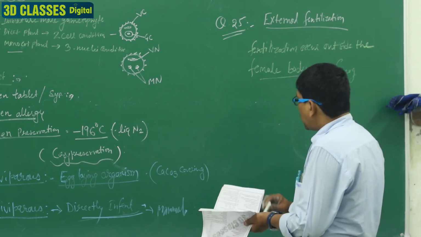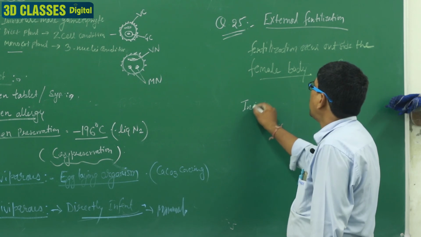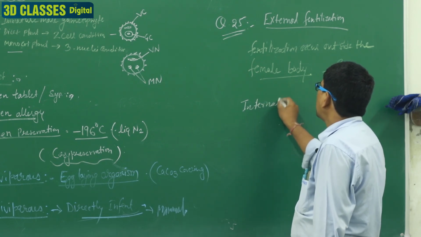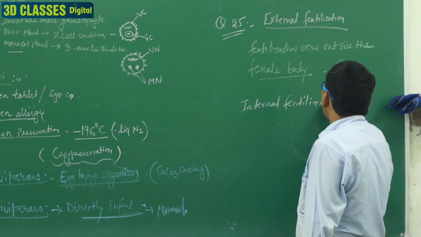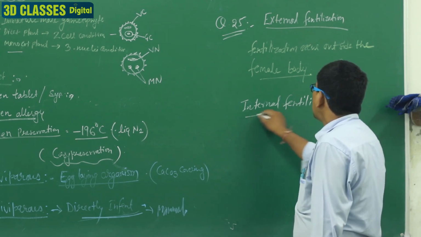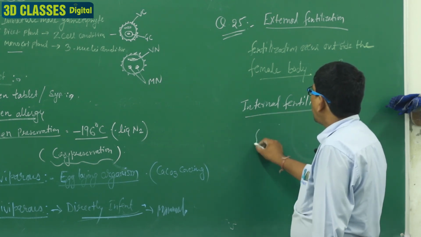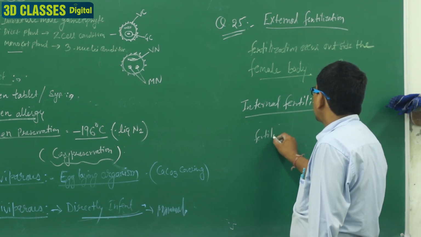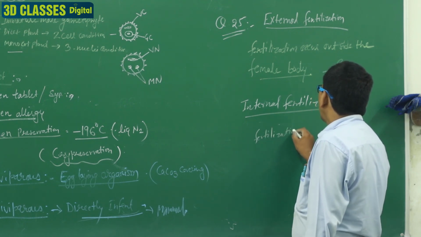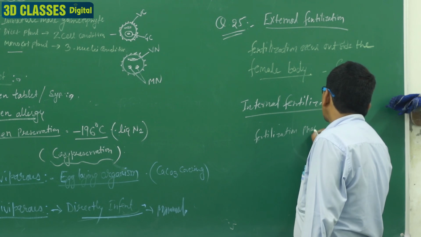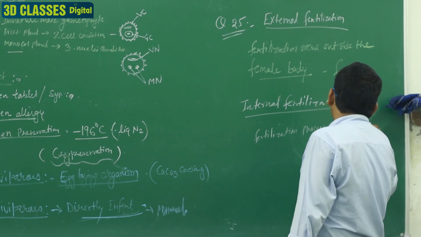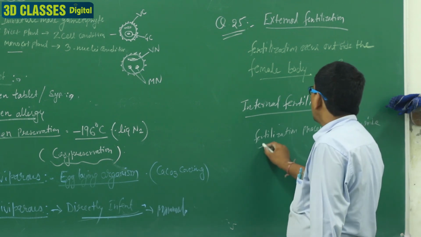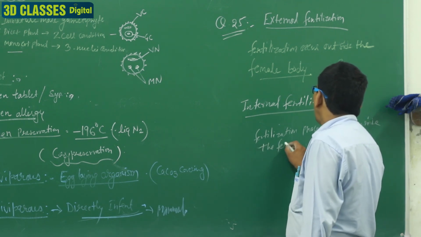Second one is internal fertilization. Internal fertilization means the fertilization process occurs inside the female body.